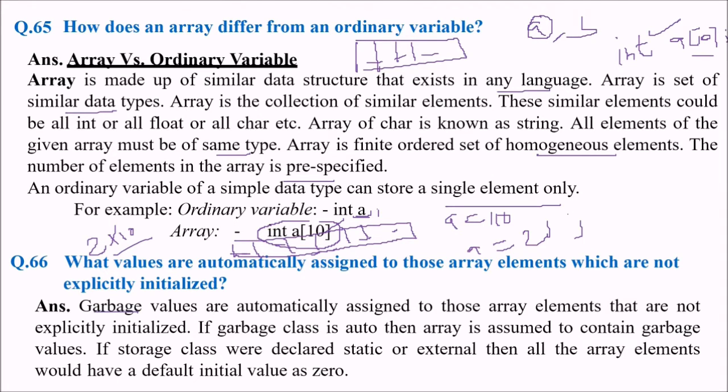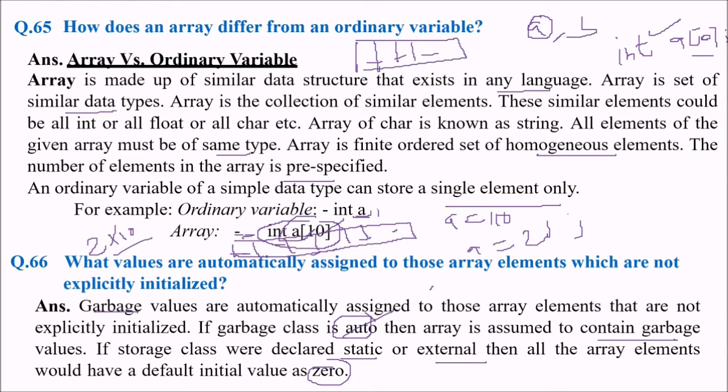If the storage class is auto, then the array is assumed to contain garbage values. If the storage class was declared static or external, then all array elements would have a default initial value of 0. Please understand, you have 4 different storage classes: auto, external, static, and also register. In the auto case, you don't need to explicitly write auto, because all these are already auto, so garbage value will be assigned.